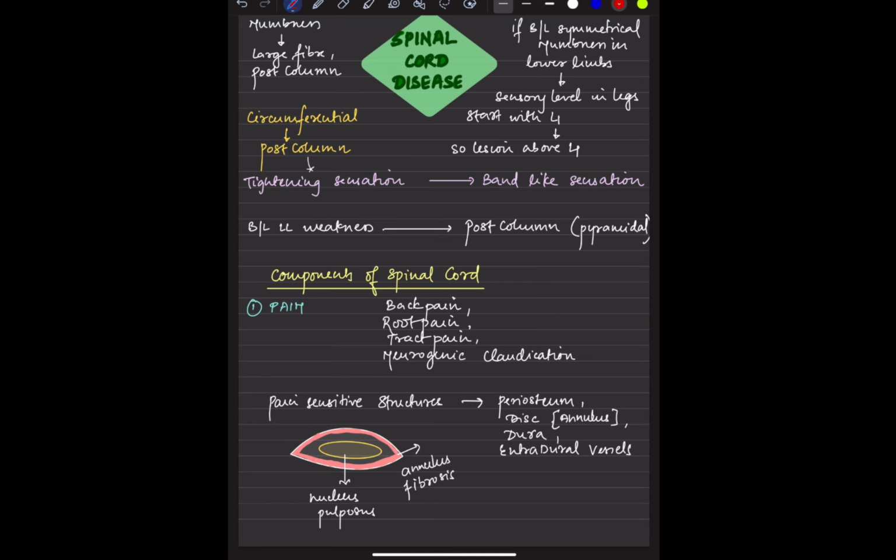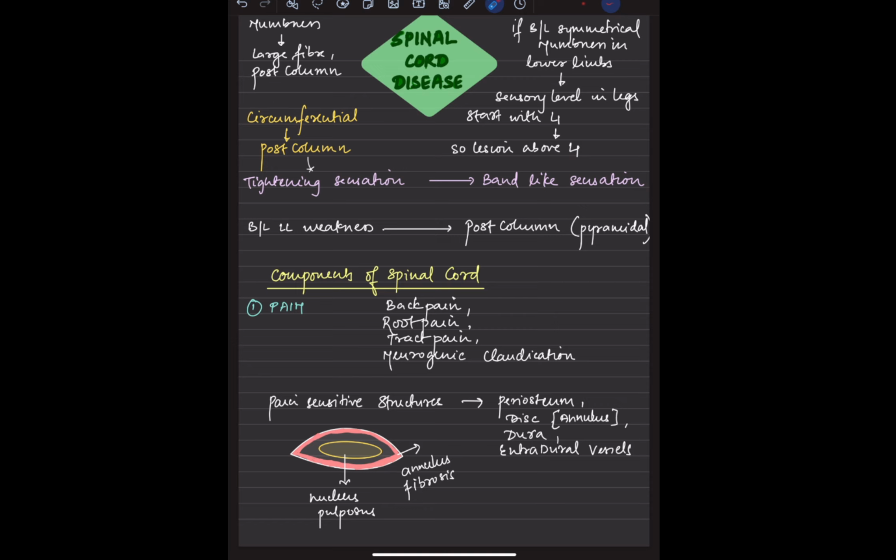Now if there is bilateral lower limb weakness, that would be mostly symmetrical numbness in the lower limb. You have a sensory level which starts somewhere above the elbow, that is a gross level. Okay, I hope I'm making it very clear. I'm going very slow. Now there are certain components of the spinal cord. There is root pain, there is back pain, there is tract pain, there is neurogenic claudication. There are different types of pain. You just need to know the pain sensitive structures.